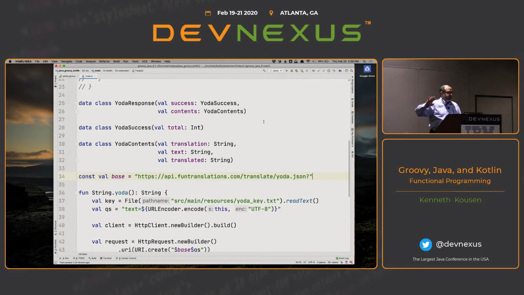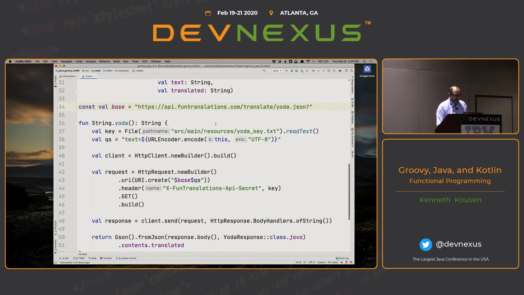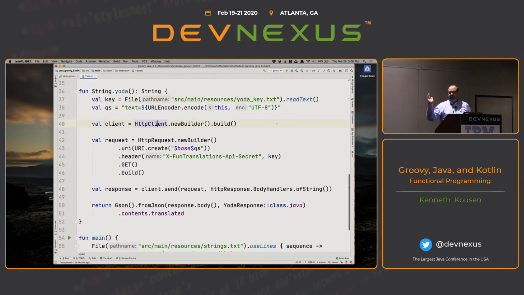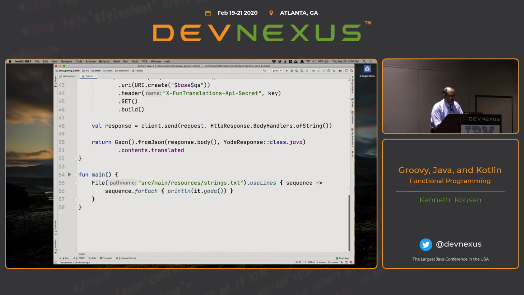Now, by the way, you don't generally need to map them all if all you're doing is a GET request. If you're going to do post, put, or delete, then you have to get everything that isn't null. But here I'm just doing the basic stuff. So there's my translation, and I'll read my key out of there, and I put in my query string, and I decided just for grins, I'm using Java 11's HTTP builder class. So just to mix Java back into my Kotlin, this overly verbose stuff is so that I could do Java in my Kotlin.